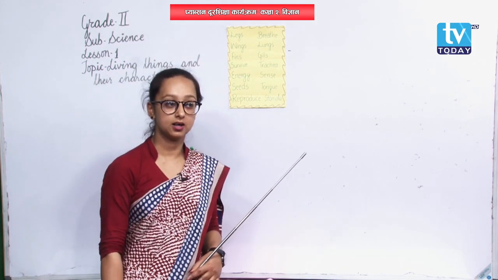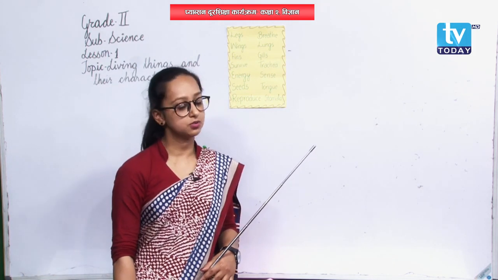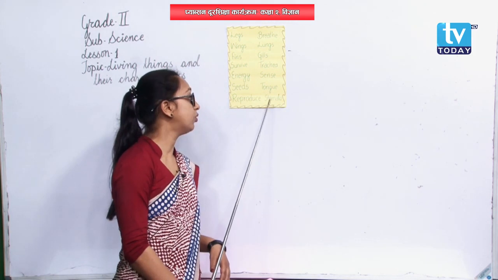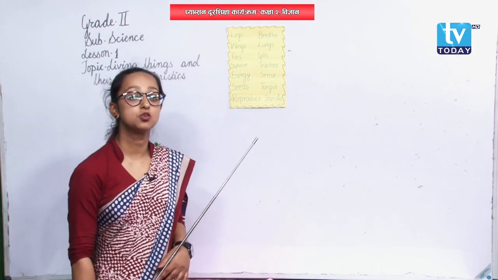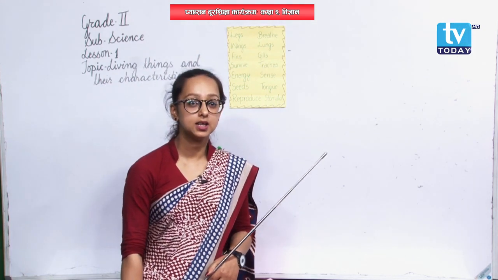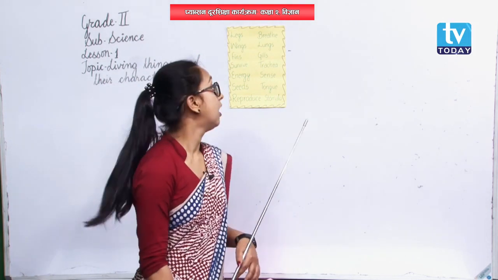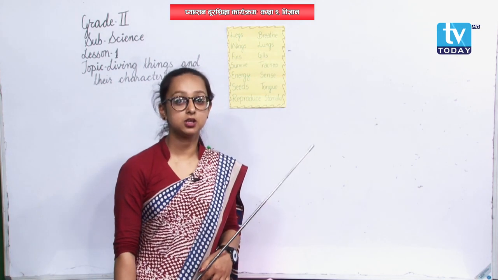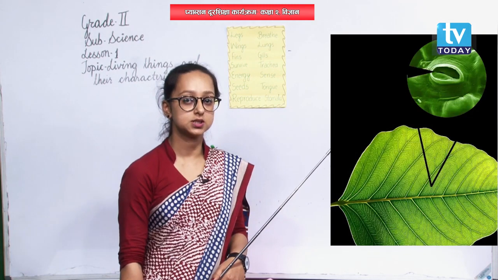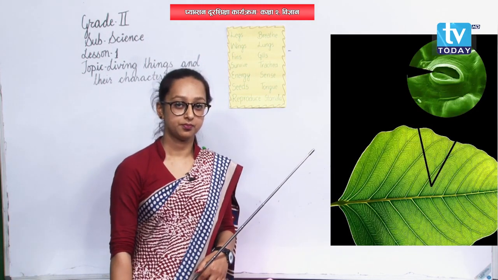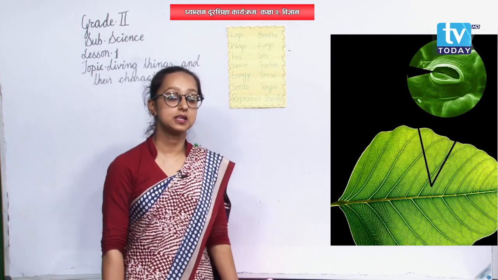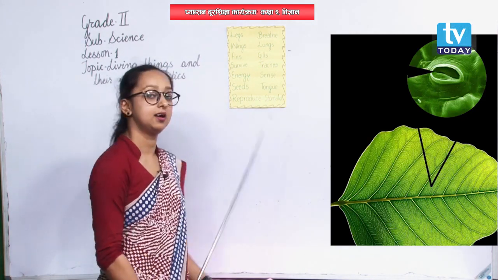S-T-O-M-A-T-A, stomata. Don't feel it is difficult, okay? S-T-O-M-A-T-A is stomata. What are stomata? We have been learning the different breathing organs, right? In a similar way, plants also breathe through small pores present on their leaves. Those small pores present on the surface of the leaves are called stomata.